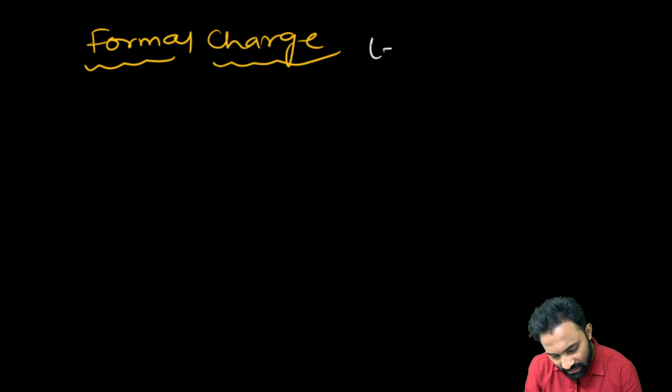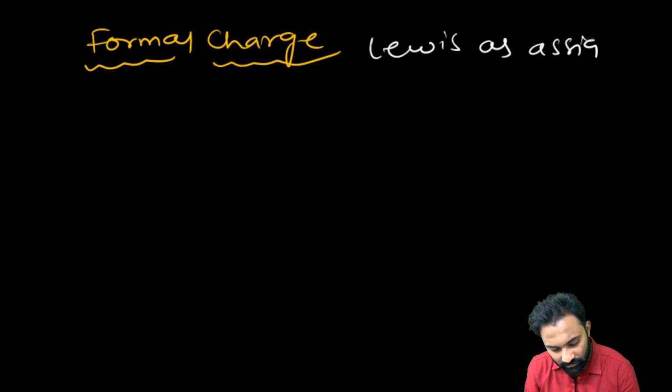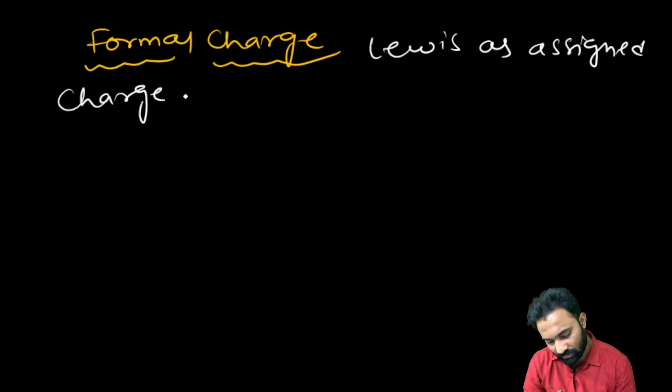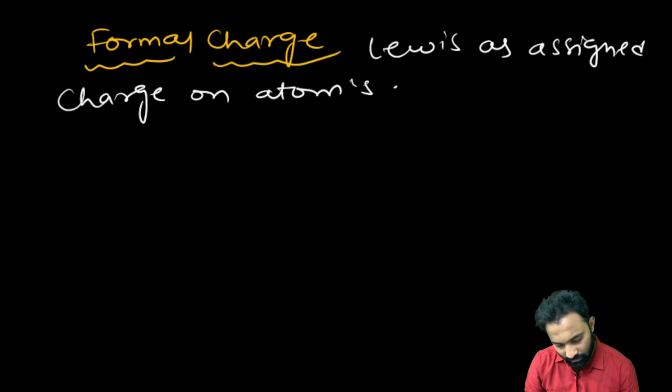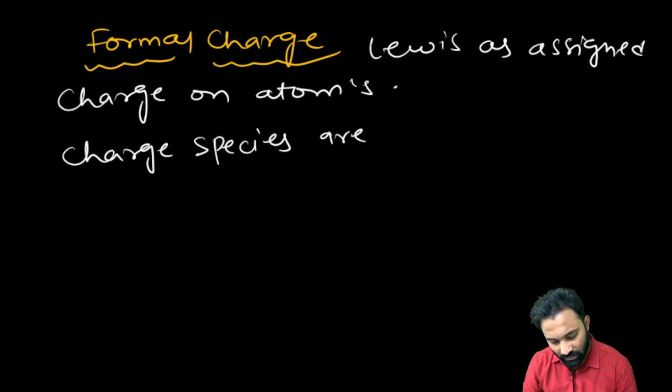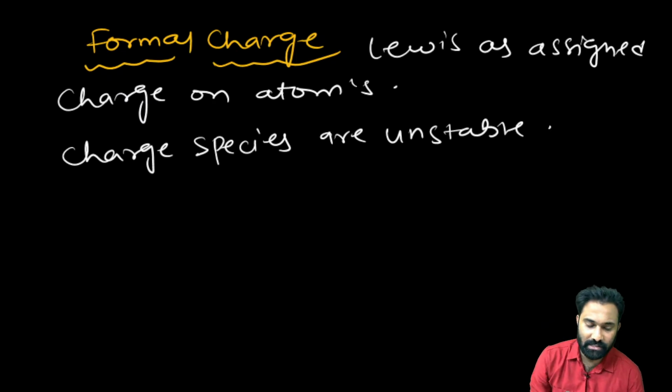Lewis assigned charge on atoms. Charged species are unstable, we know.